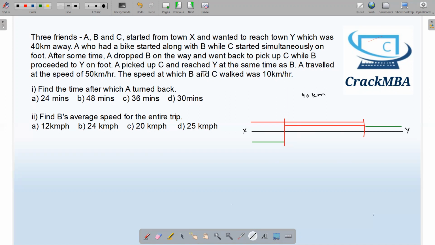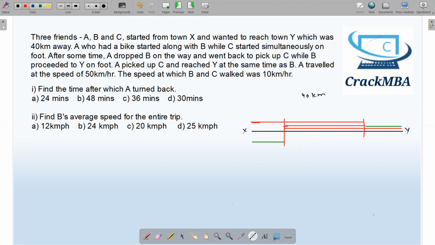A picked up C and reached Y at the same time as B. This line means that all of these three persons are reaching the destination Y at the same time. C is reaching the destination with A on bike, and B is also traveling towards the destination on foot, and they are reaching at the same time. So this is the overall picture that's going on.